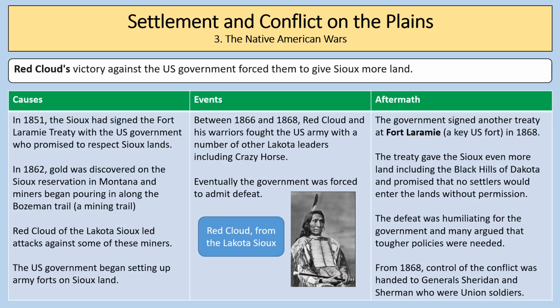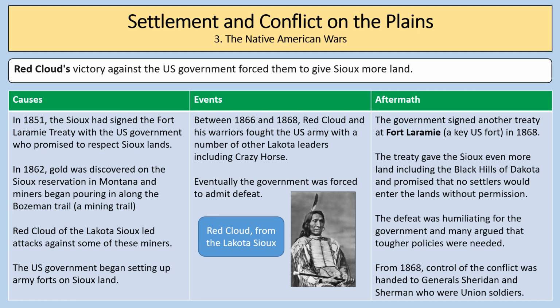Okay, so the next one for us to find out about is about Red Cloud's victory against the US government, which forced them to give the Sioux more land. So in 1851, the Sioux had signed the Fort Laramie Treaty with the US government, who promised to respect Sioux lands. Now, in 1862, gold was discovered on the Sioux reservation in Montana, and miners began pouring in along what was called the Bozeman Trail, which was a mining trail.